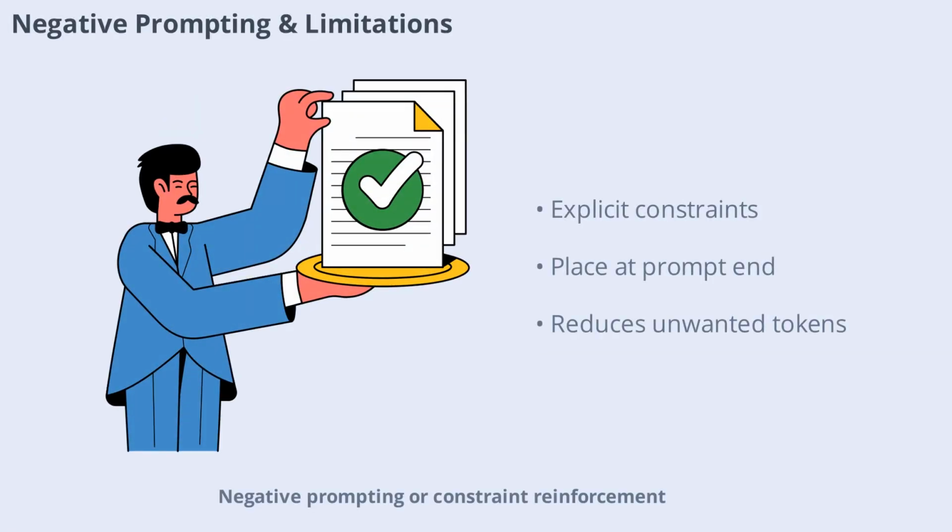Negative prompting, or constraint reinforcement, explicitly tells the model what not to include in its output. However, because language models predict the next token, mentioning forbidden words can sometimes make them more likely to appear. To be effective, place negative constraints at the very end of the prompt and use clear formatting. For example, to avoid the word "premium," you state, "Critical constraint: do not use the word premium." This reduces the chance of accidental inclusion.